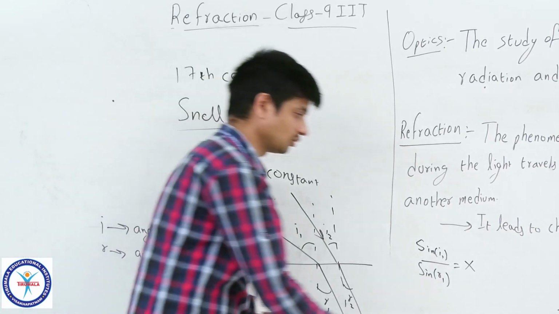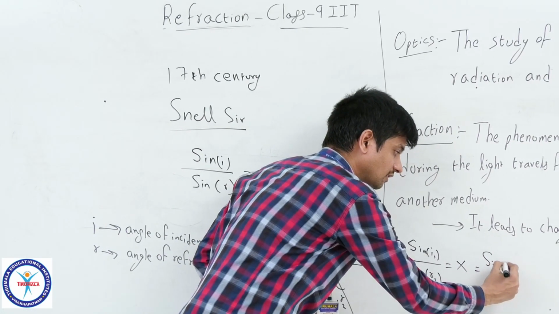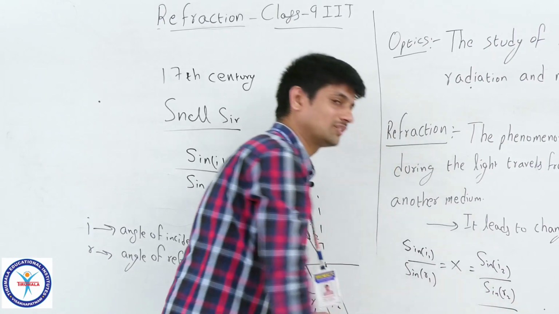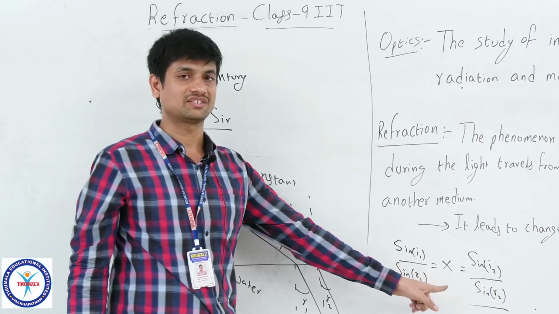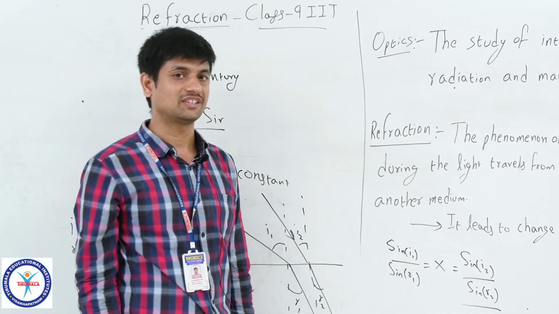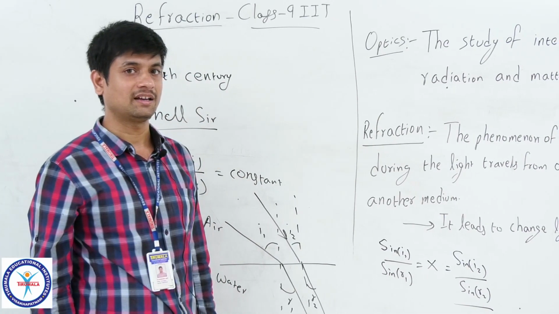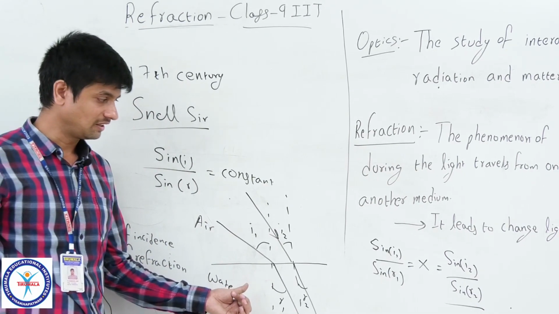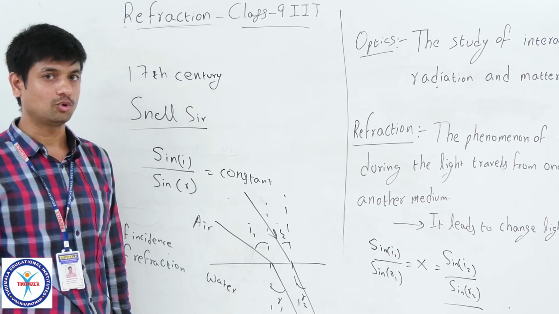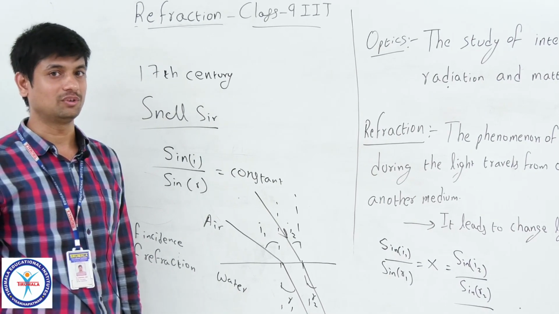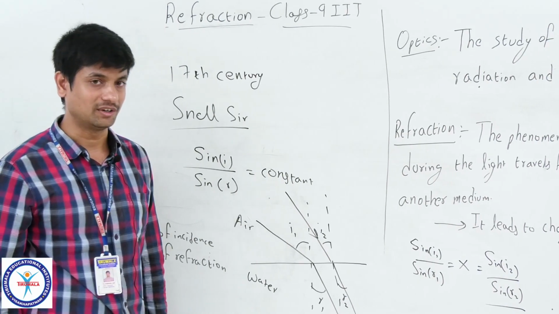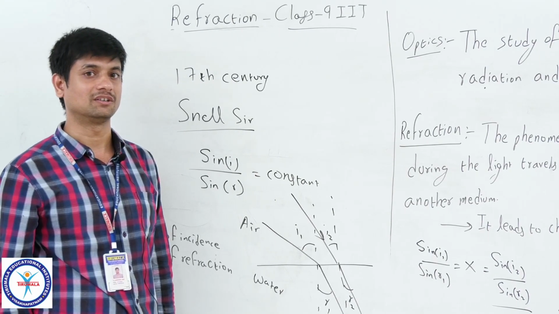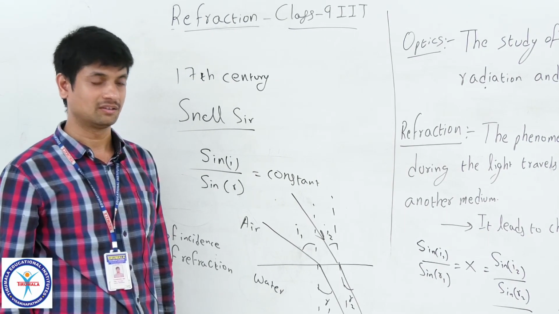Again, if you take the ratio sin I2 by sin R2, it also gives you the same constant value X. How this is obtained: by using geometry we can prove Snell's law. But before going to the proof, we need to know one term, refractive index. The definition and significance of that quantity we will learn after this.